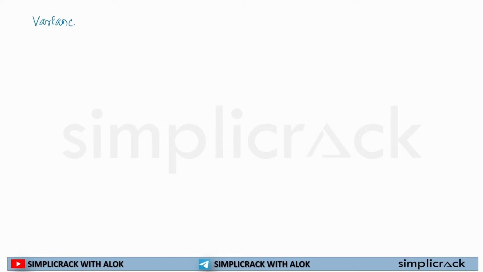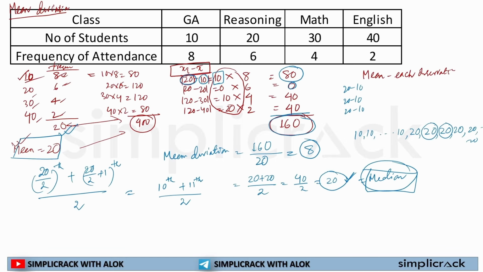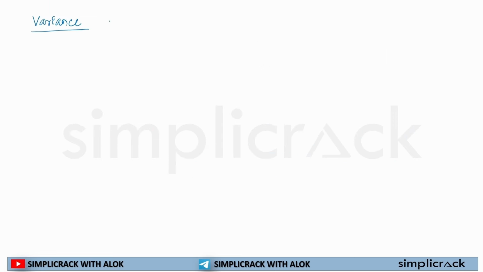Okay. Now, before I proceed to the next concept, you need to understand one more thing, that is variance. Variance is really easy. Whatever you used to calculate here, we'll be doing that. First step will be to calculate mean or median.